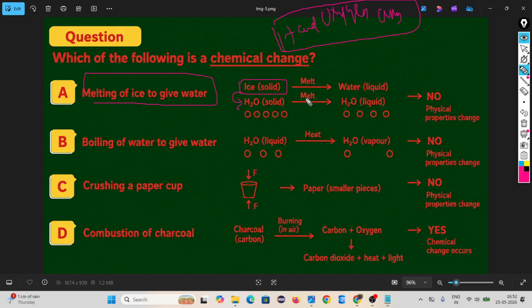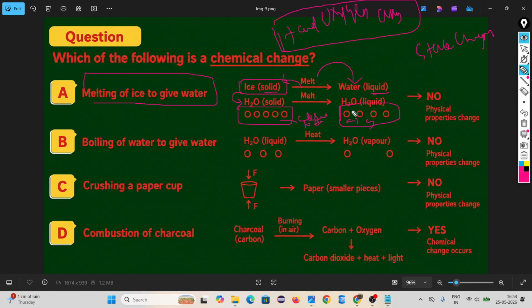When you melt, it means you provide heat to the ice. It is converted into water. Look, ice is in solid state, water is in liquid state. Only the state is changing. Now what is happening, sir? When you give heat, in a solid the particles are closer to each other. Here also they are moving, but they are going some distance. The particles are also going some distance. But look, the same hydrogen and oxygen is here, right?